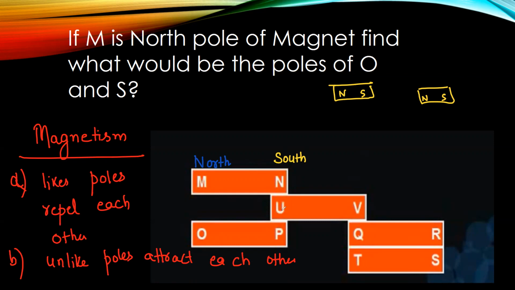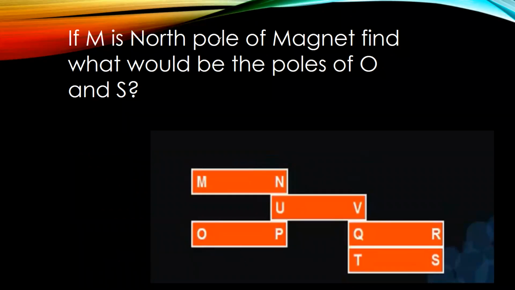So if N and U are attracted, this must be north. Similarly, this will be south, because north and south. And now, if this is north, then this will be south. This will be north then. Now, if this is south, then this will be north. This will be south. This will be north. So the pole of O will be north and S will be north. Got it? Very clearly got it. So that was the concept being tested, whether you have understood that like poles repel and unlike poles attract. That was the concept being tested in this question.